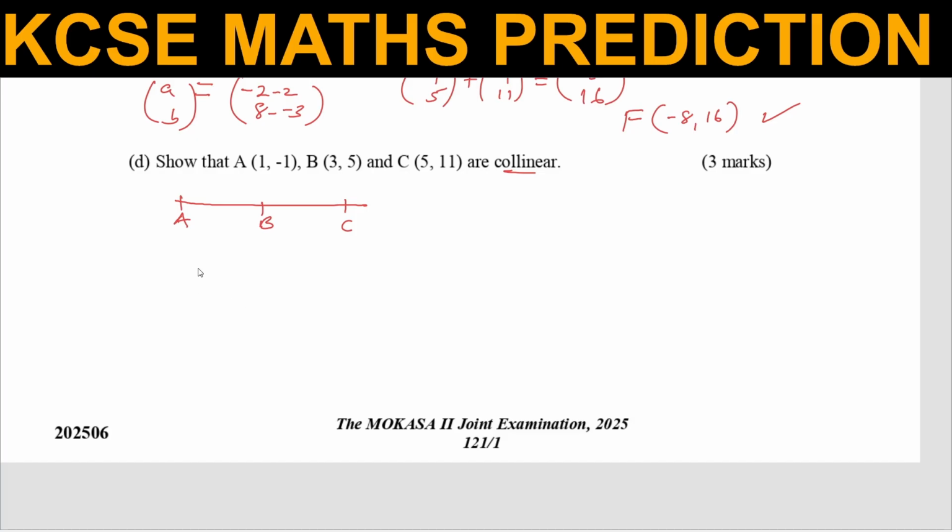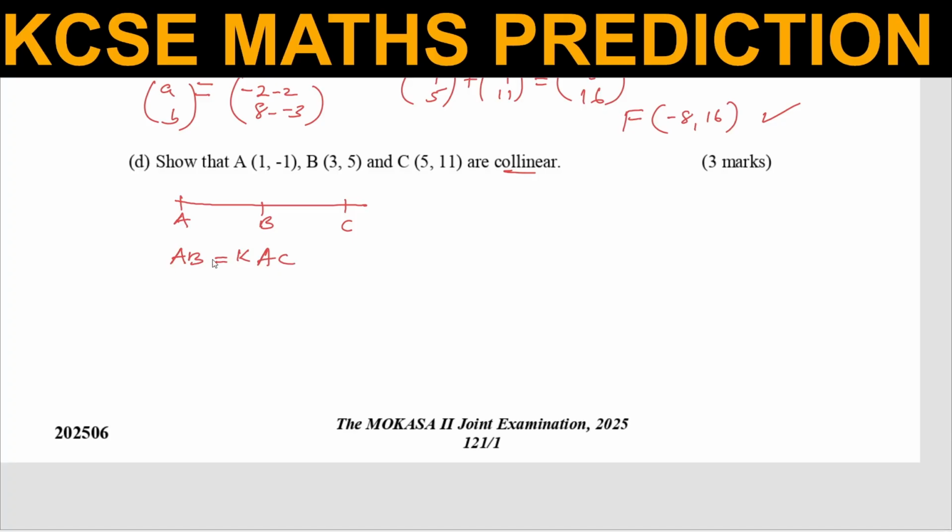You need to show that these vectors are scalar multiples of each other, and by doing so, you have shown that they are parallel. So I form vector AB equals a scalar times AC.